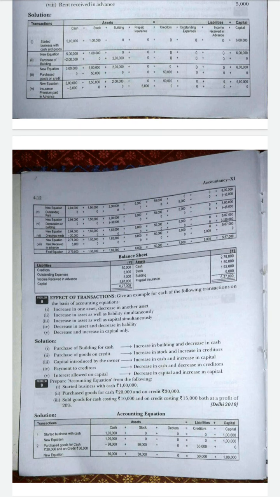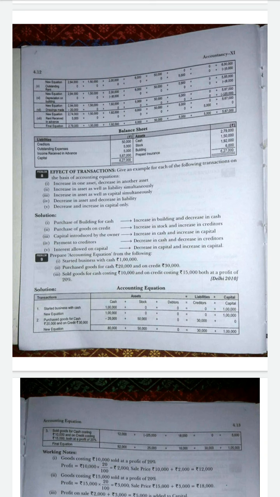And purchased goods for cash, so the amount of cash is going outside, so there will be a decrease in cash, and it is an asset. And on credit we are purchasing, so that is a new type of liability which is created, by the name of creditors. Okay, so in creditors there is a new liability of 30,000. This is the second transaction.